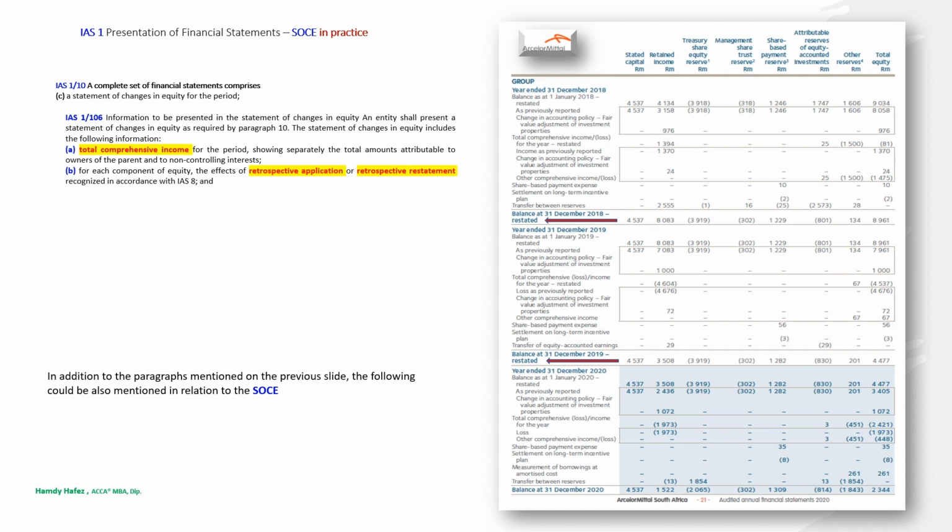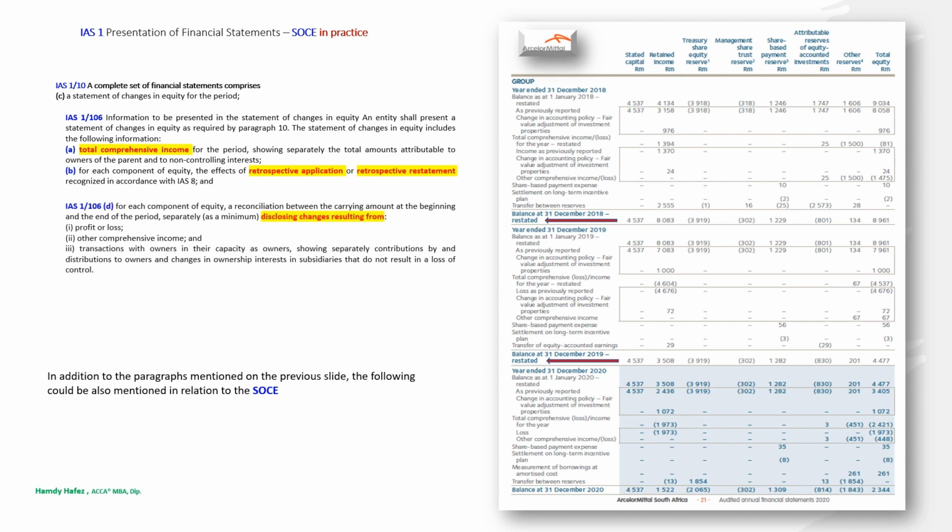Total comprehensive income for the period. Also, for each component of equity, the effects of retrospective application or retrospective restatement recognized in accordance with IAS 8. And as a minimum, disclosing changes resulting from profit or loss, other comprehensive income, and transactions with owners in their capacity as owners, showing separately contributions by and distributions to owners and changes in ownership interests in subsidiaries that do not result in a loss of control.